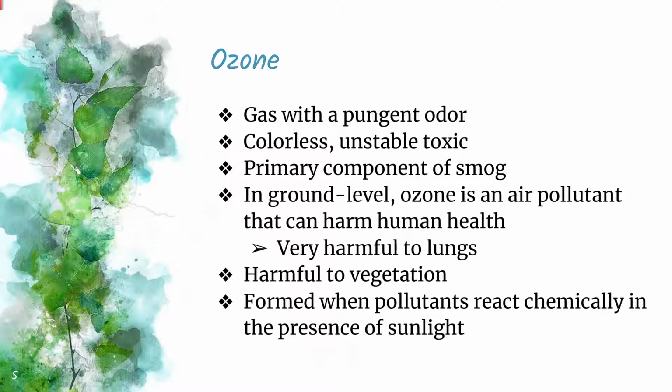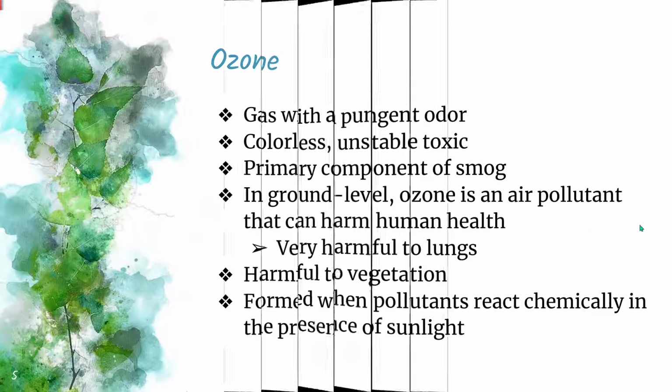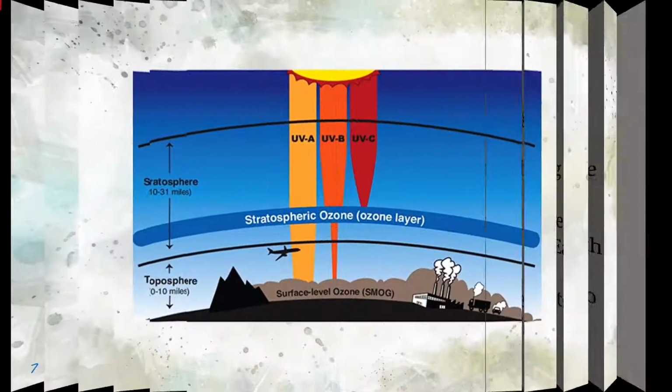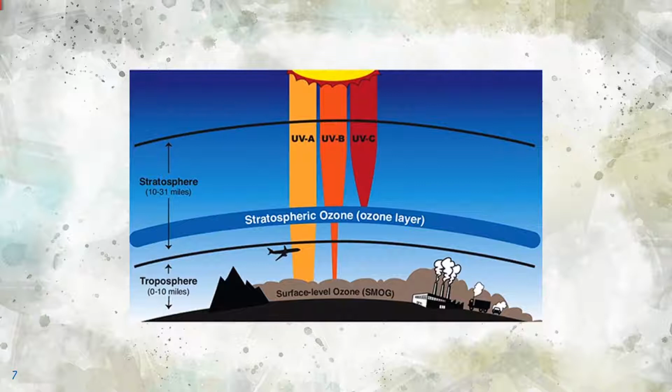The ozone layer is an atmospheric layer that blocks and limits harmful UV rays. The high concentration of ozone in this layer may decrease from pollution, thus causing increased UV radiation on Earth's surface, as I'll get into that. When the ozone layer is damaged, harmful ozone gas enters the Earth's troposphere, or the surface. Even though the ozone layer blocks UV rays, some of the radiation still hits the surface, posing minor harm.